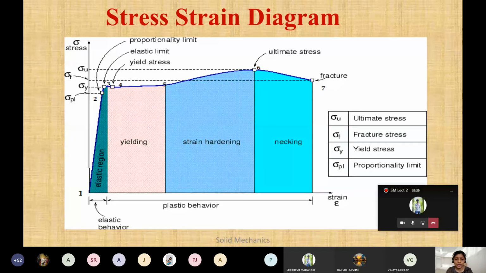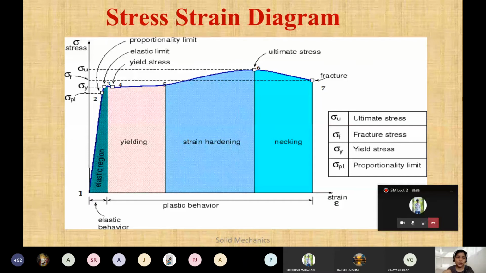It will come back to its original shape. But if you stretch it more forcefully, it will elongate. You will see the rubber elongated a little. You can see that elongation, and that elongation is a permanent deformation. So that occurs in the yielding zone.